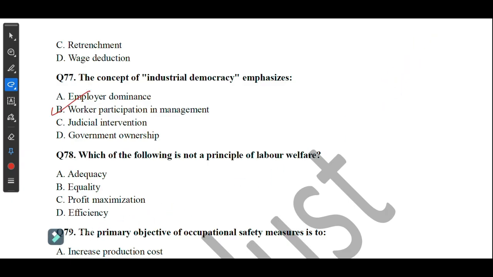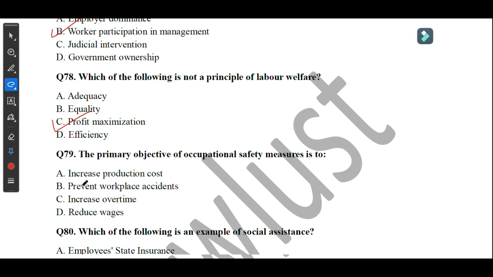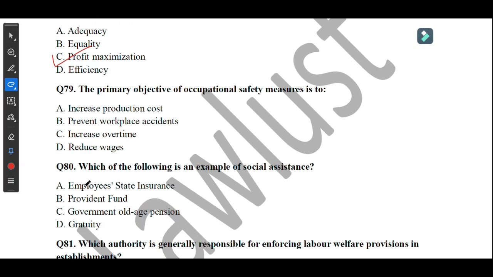Move on to the next question. Question number 78, which of the following is not a principle of labor welfare? So the answer is profit maximization. That is not a part of labor welfare. Move on to the next question.